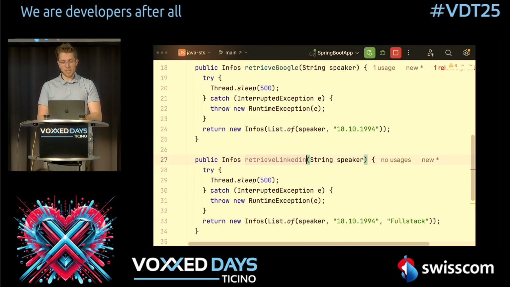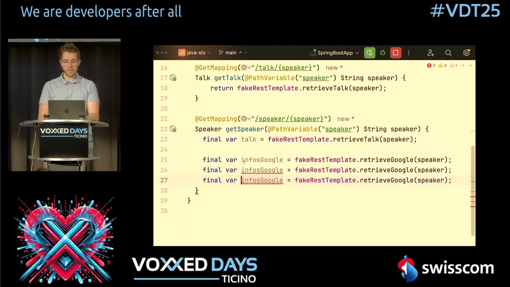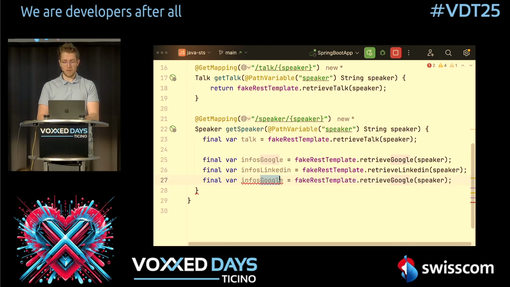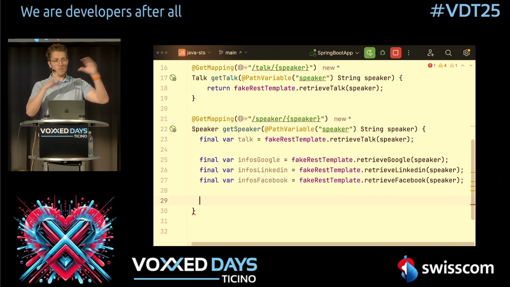Now, when we try to use this in our main controller here, let's copy this. And when we try to use this, we can just say, for example, LinkedIn. And we also say here, instead of Google, we have Facebook. Now, we of course need to gather all the information from these three sources, and we want to have the best information. And best information in our case is just the one with the most information.